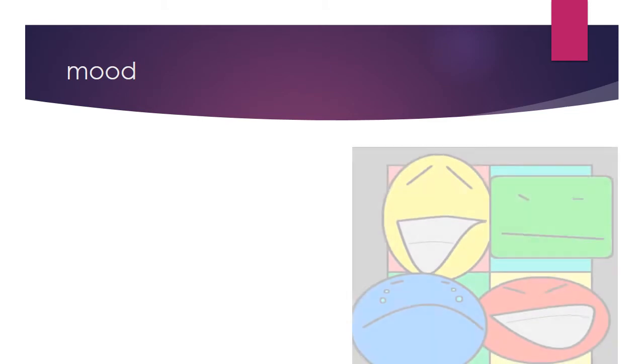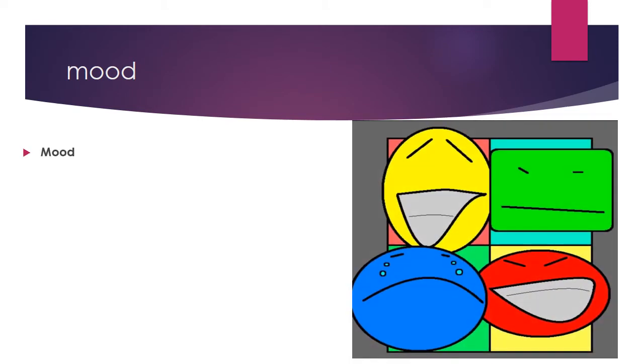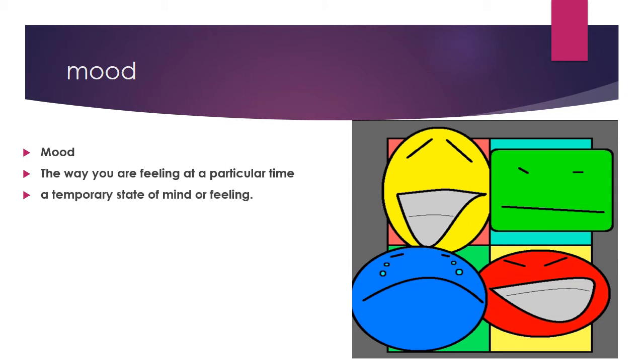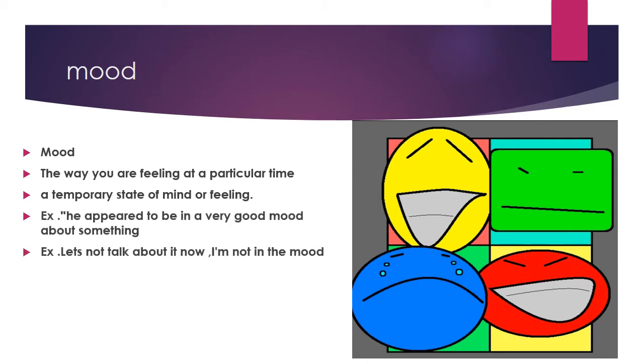The word mood. What is the meaning of mood? The mood is the way you are feeling at a particular time, a temporary state of mind or feeling. For example, he appeared to be in a very good mood about something. Another example, let's not talk about it now. I'm not in the mood.